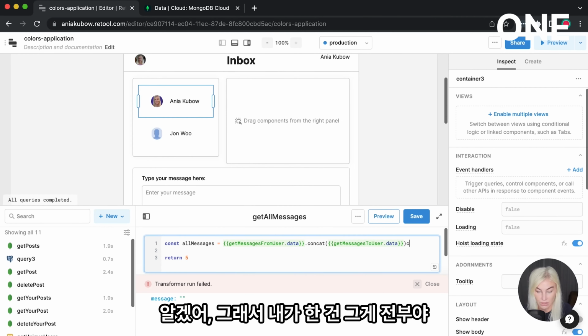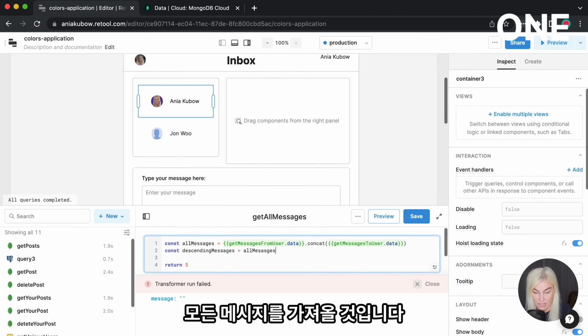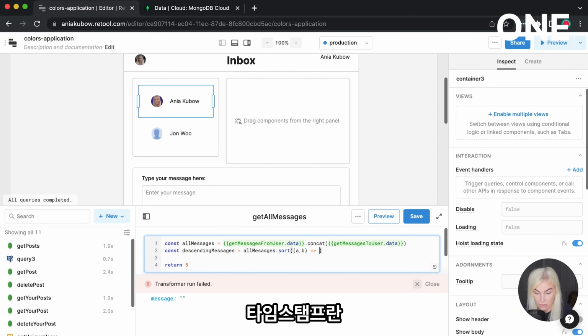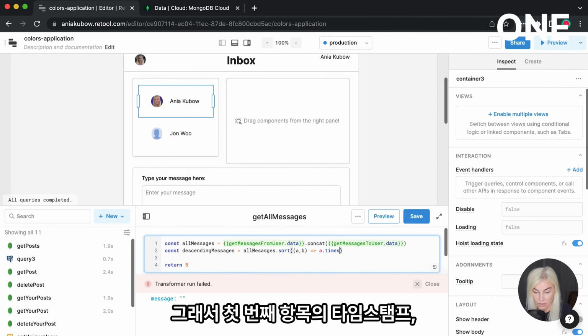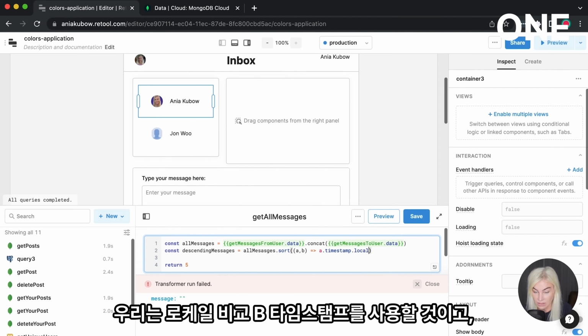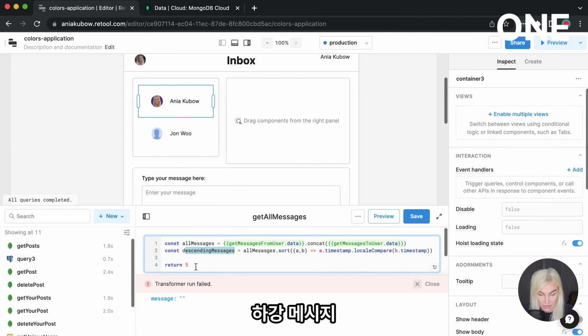And now we're going to filter them by timestamp. So const descending messages. And I'm going to get all messages. I'm going to use the JavaScript method of sort to essentially sort them by the timestamp. So a timestamp, the first item's timestamp, we're sorting one after the other. We're going to use local compare, B timestamp. Okay, and then we're just going to return back the descending messages.